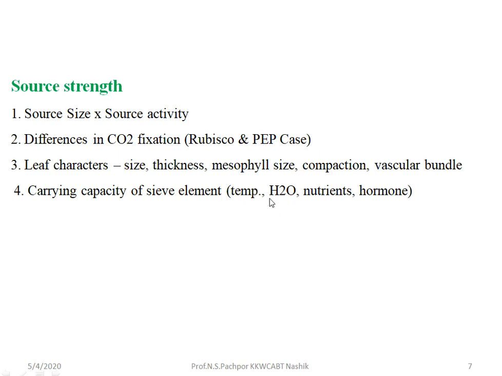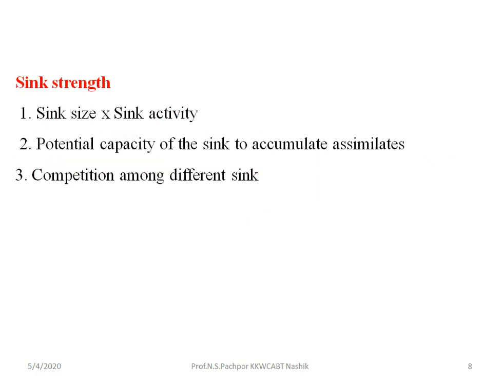So these sieve elements are necessary for the translocation of sugar from source towards the sink. Then what is sink strength? Sink strength includes sink size and sink activity. Sink size means, for example, the fruit region or the seed region. The size of the seed is larger, so maximum photoassimilates are stored there. And sink activity means that they are maximally imported and maximally stored in that place.